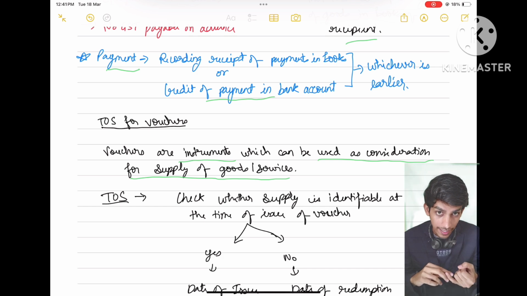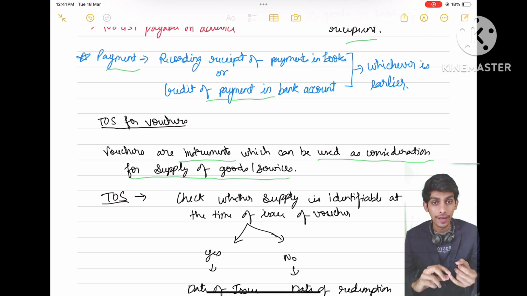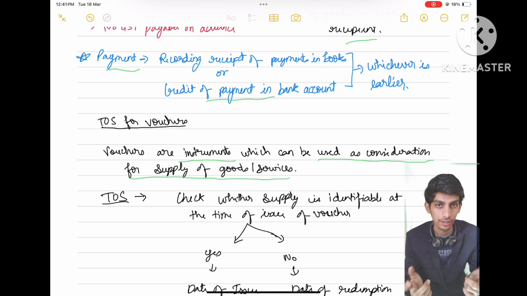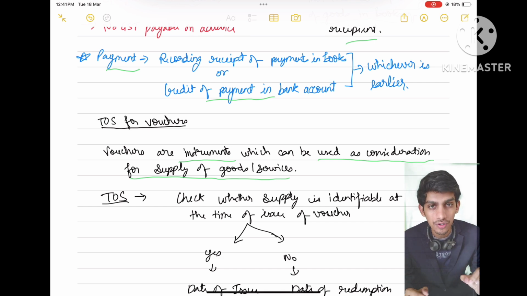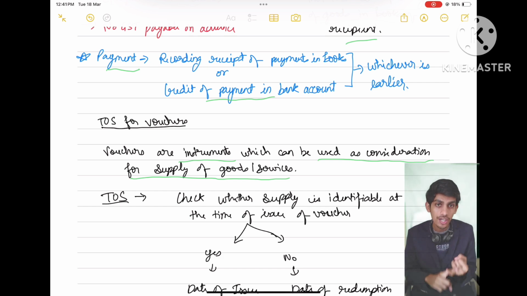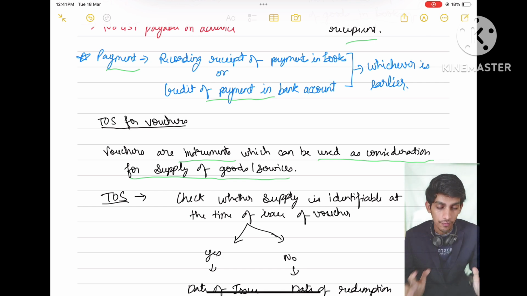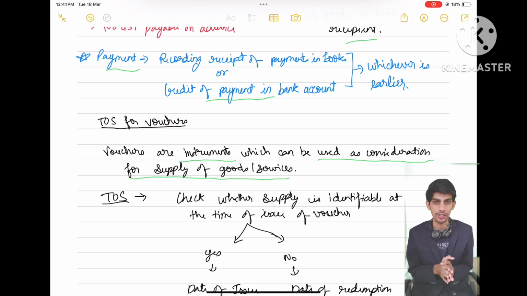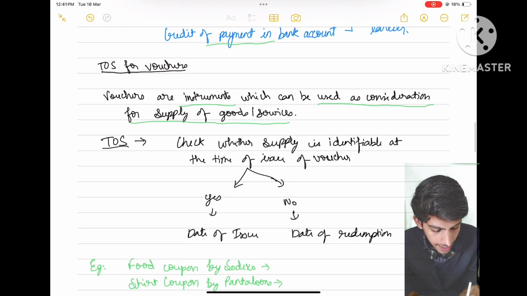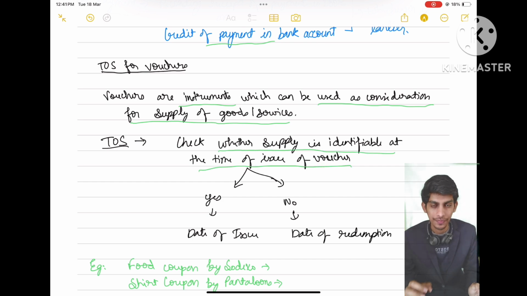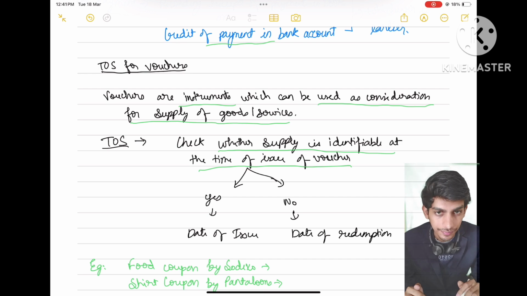Now the case is when these vouchers are issued, not when I'm using that voucher. When the supplier, like Pantaloons, issues a gift voucher or Amazon issues a gift voucher, what will be the time of supply for these vouchers? The provision says first we have to check whether the supply is identifiable at the time of issue of voucher. Here supply means the supply which will be made through the voucher.